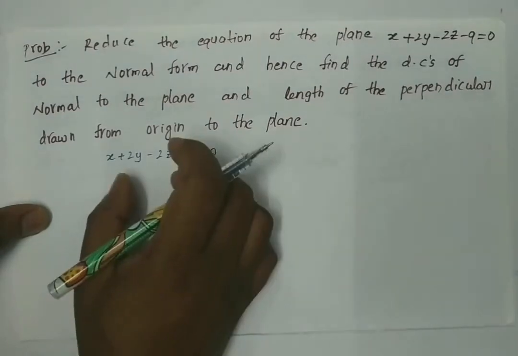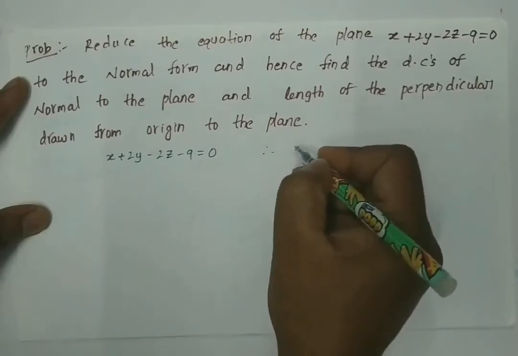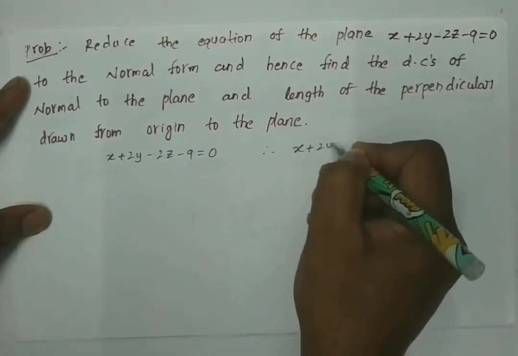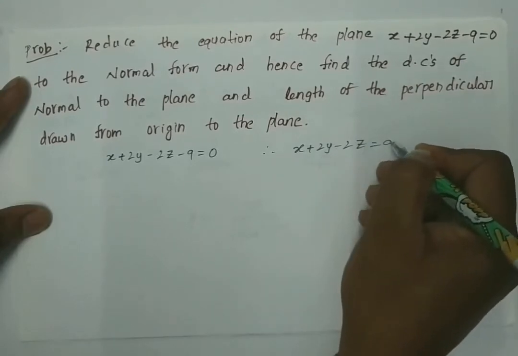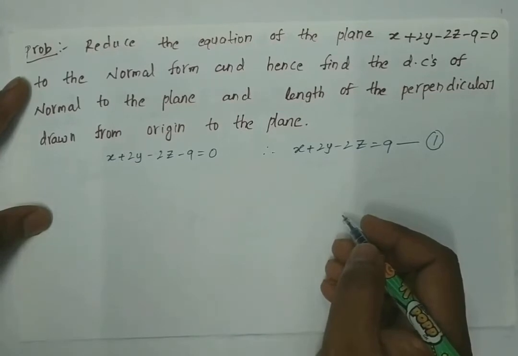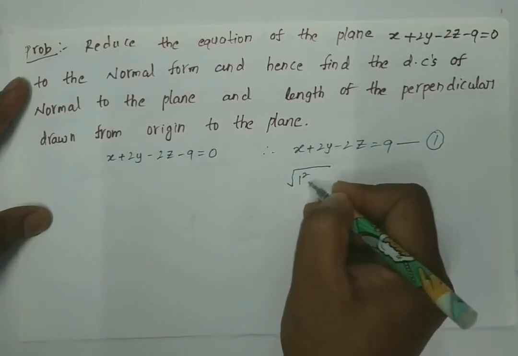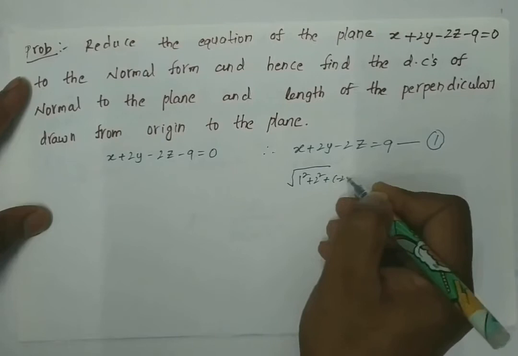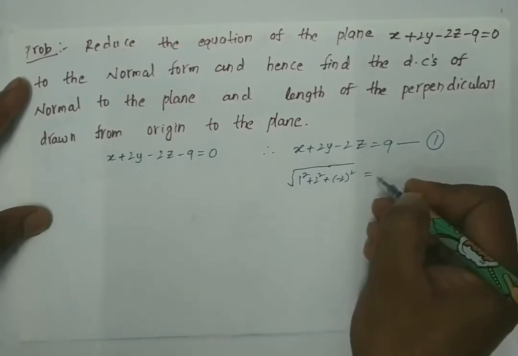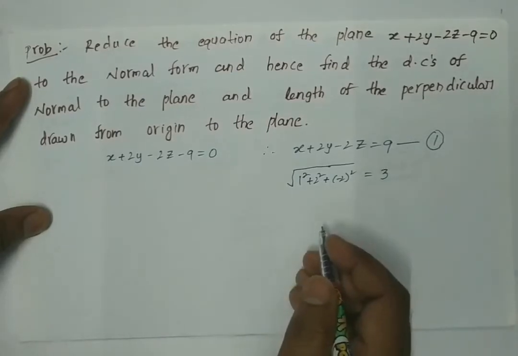Okay, so this is the given equation of a plane. Now we can write x plus 2y minus 2z as 9. Let us name this equation as 1. Now let us divide throughout equation 1 by under root of 1 squared plus 2 squared plus minus 2 whole squared, which is nothing but under root of 1 plus 4 plus 4, which is under root of 9, which is nothing but 3. Now let us divide throughout equation 1 by 3.